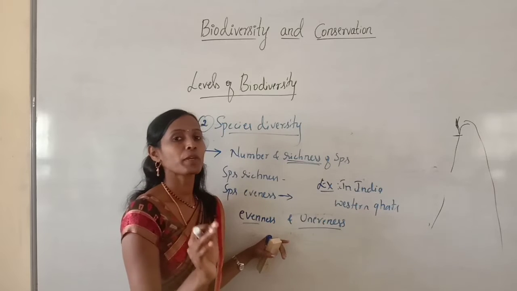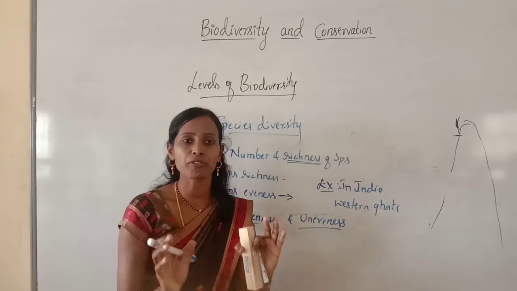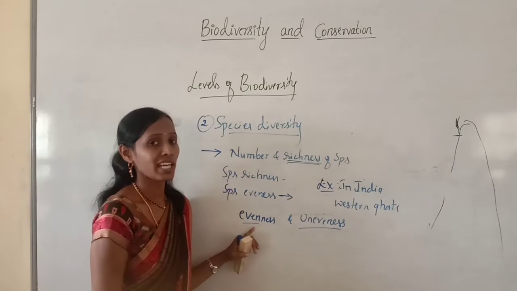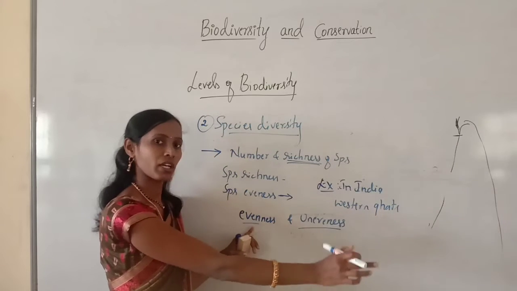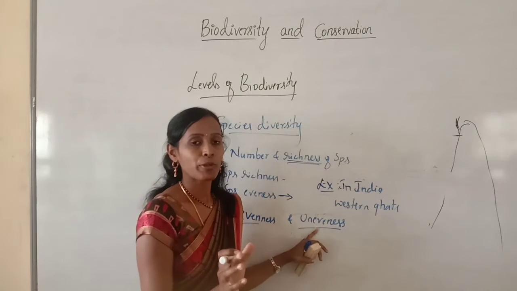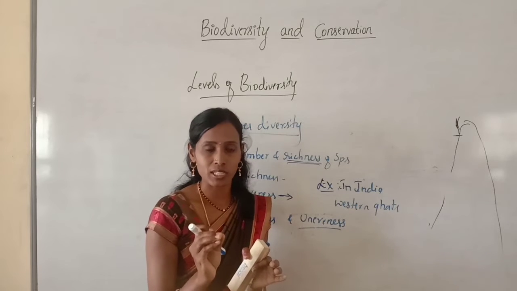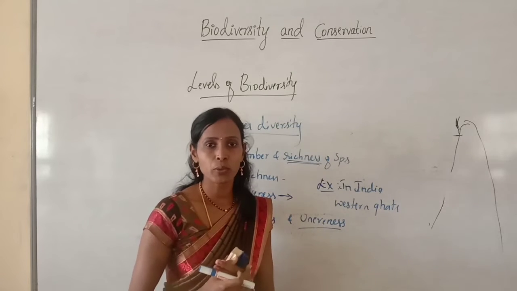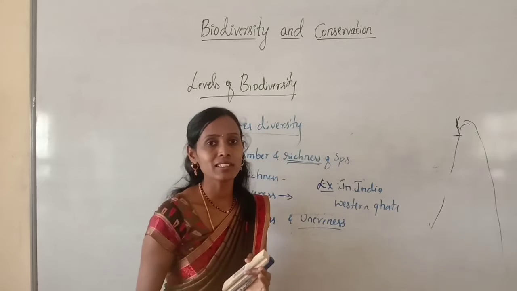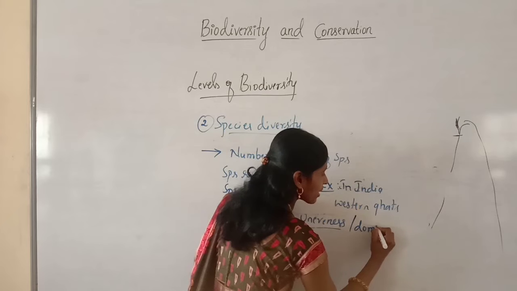Communities where species are represented by more or less equal number of individuals is called evenness. I will give examples, you will understand. Then what is unevenness? The communities where one or more species have more individuals than the others is called unevenness or dominance.